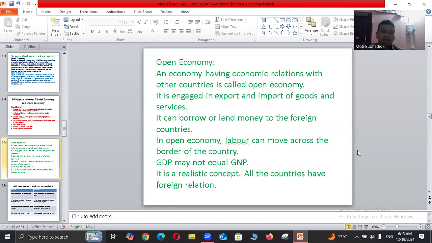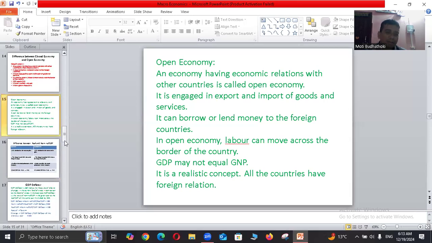It is a realistic concept. All the countries have foreign relations in the present time. So open economy is the present-time world's economy, and we are applying such a type of economy in practice in the world, and we all are practicing the open economic concept for the utilization of all resources which are available in the world.